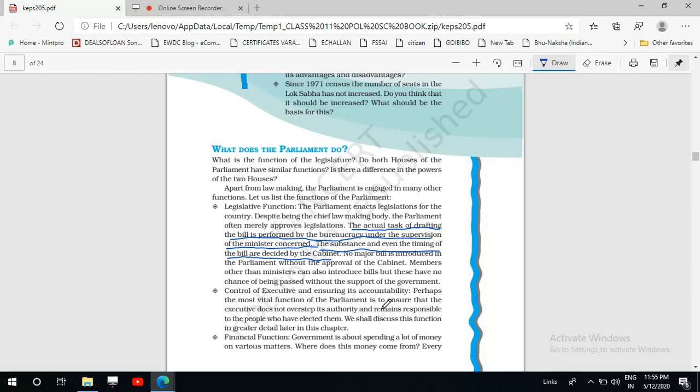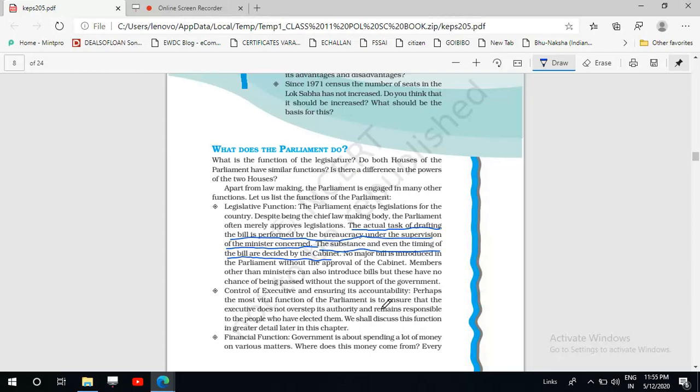By asking questions, there is question hour. When the session of the house starts, it starts from 11 o'clock. From 11 to 12 is question hour. In this question hour, any question can be asked of the ministers, and the minister has to give an answer to the question. And it is not only that the minister has to give an answer, but he has to satisfy the members of the parliament. If the members are not satisfied with the answer, then they can stage a walkout, and they can disrupt all the functioning of the house.